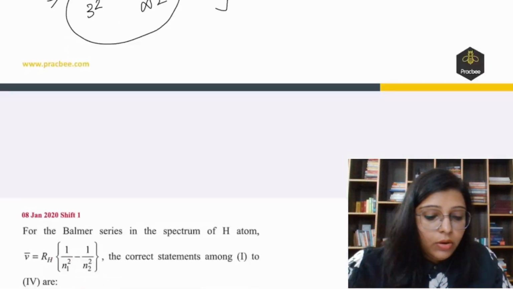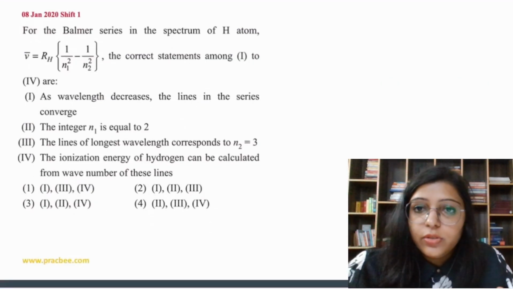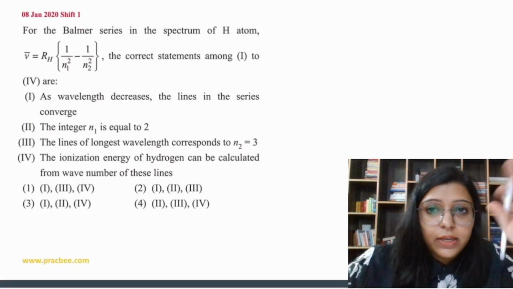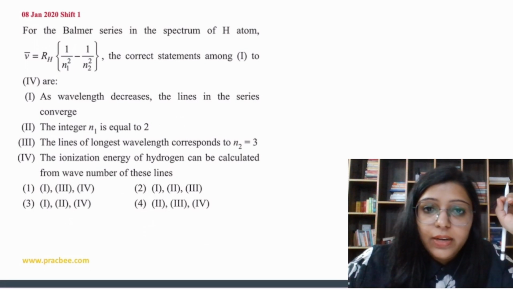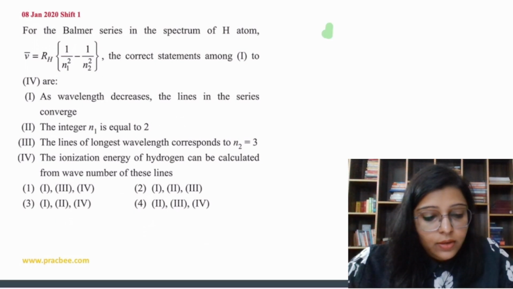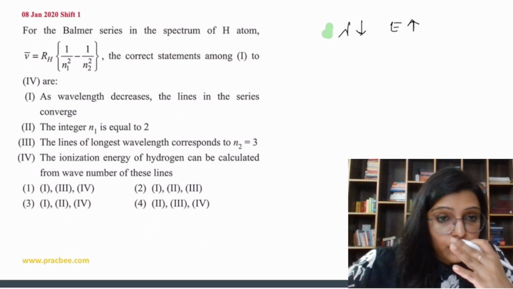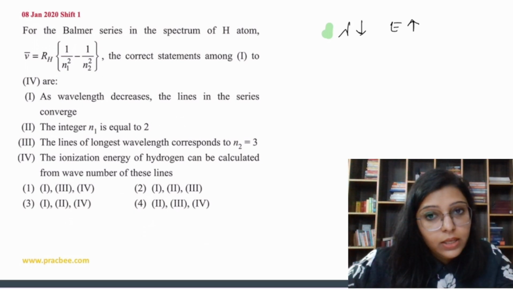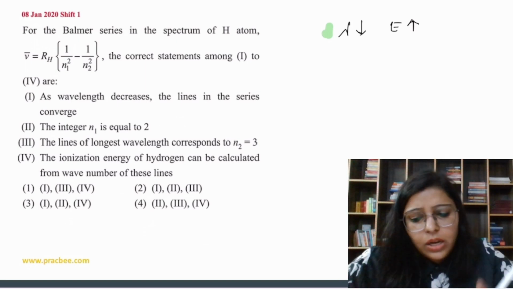Okay, now let's do the next question. It says: for the Balmer series in the hydrogen atom, the correct statements among 1 to 4 are: as wavelength decreases, the lines in the series converge. See, if wavelength decreases, then energy increases, and when energy is more, the shells are getting closer to each other, so that is going to be true.